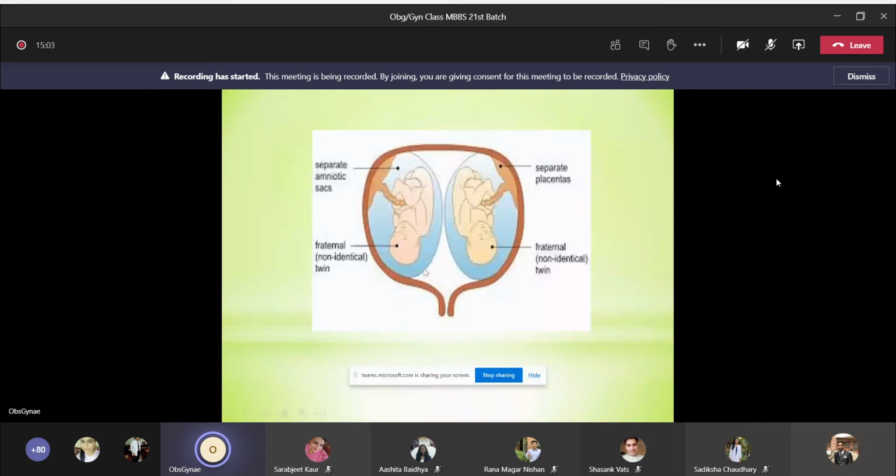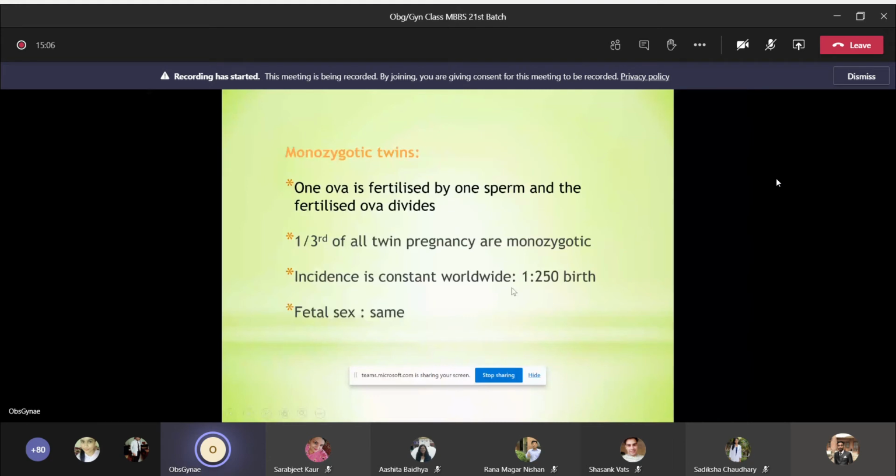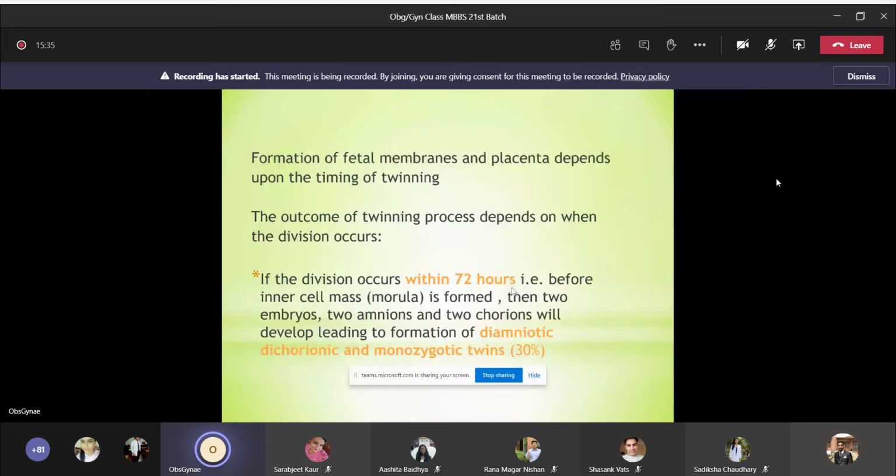Now coming to monozygotic twin, the one ova is fertilized by one sperm and the fertilized ova divides and becomes two, okay? So 1/3 of all twin pregnancies are monozygotic. The incidence is constant worldwide, 1 in 250 births, and fetal sex would be same. Okay, why is it same? Because one ova is fertilized by one sperm and that fertilized ova gets divided. That's why the fetal sex would be same. And formation of fetal membrane and placenta depends upon the timing of twinning. The outcome of twinning process depends on when the division occurs, okay?